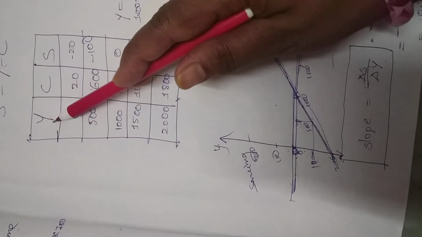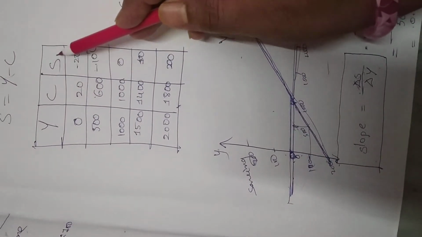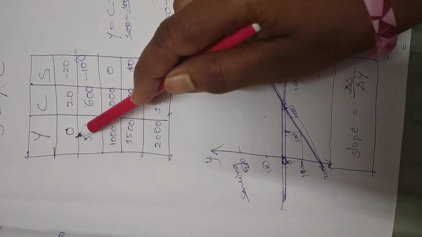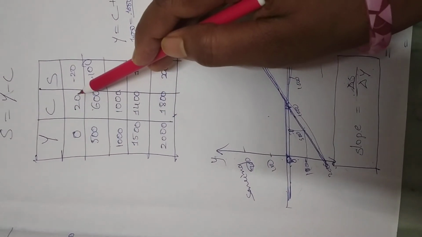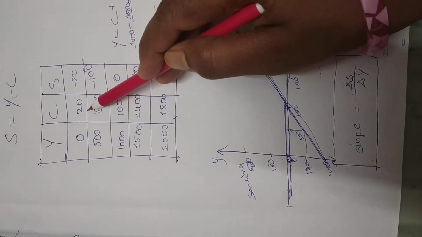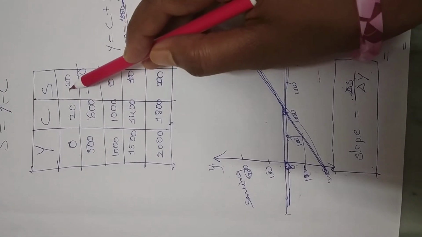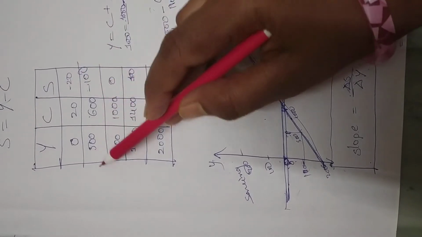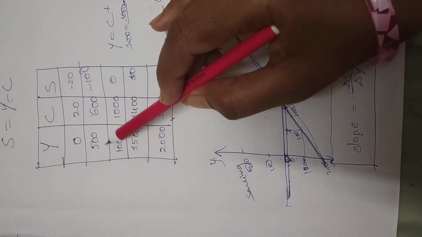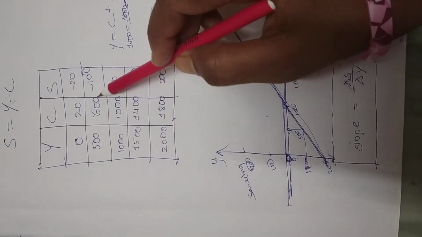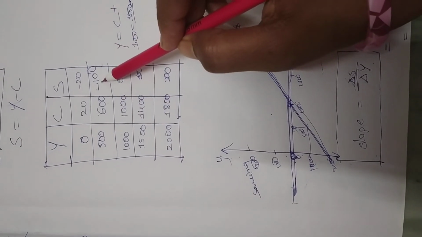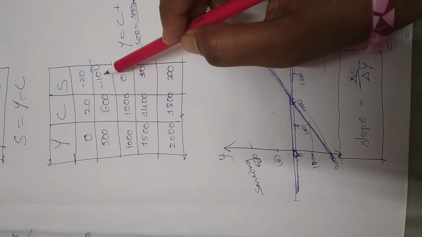Y is income, C is consumption expenditure, S is savings. When you are not getting any income, you still have to spend 20 rupees on consumption expenditure, so savings is minus 20. When you are earning 500 rupees, your consumption is more than your income, so you borrowed some money from others, minus 100.